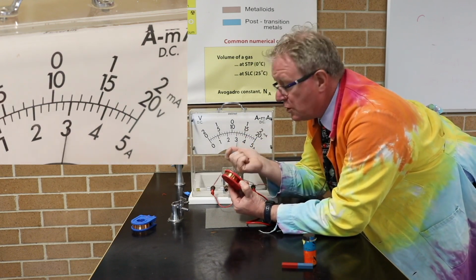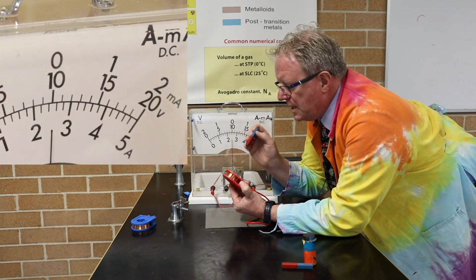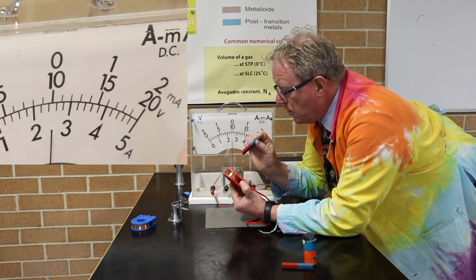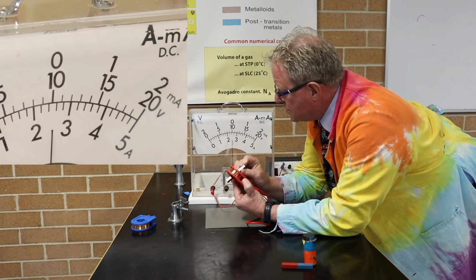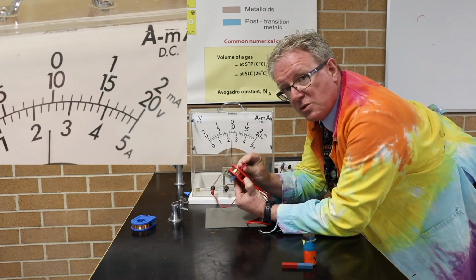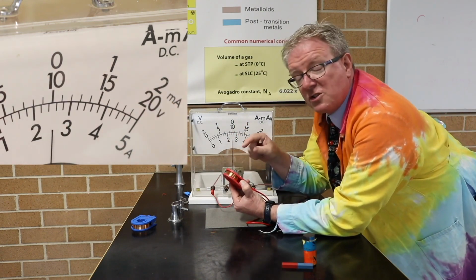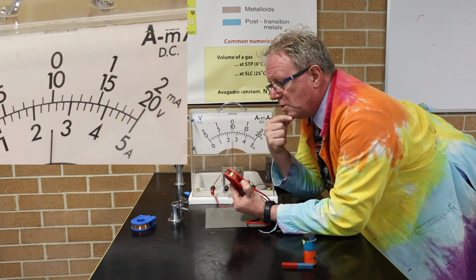Once again, we can see greater deflection with the rate of change. Well, what about if we change poles? Well, as before, we put the north in, it deflects towards the left. If I turn it around the other way, it deflects towards the right. So same sort of example. We use different poles, we get different direction of the current in our coil.